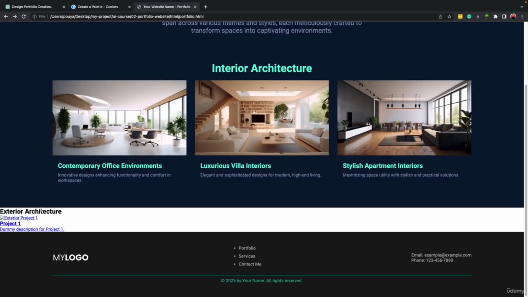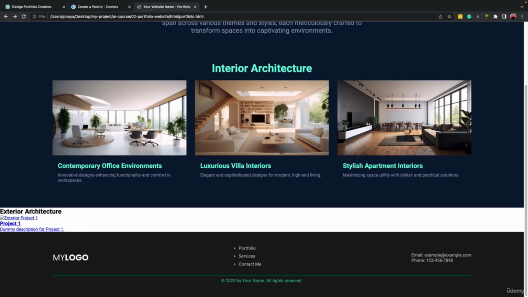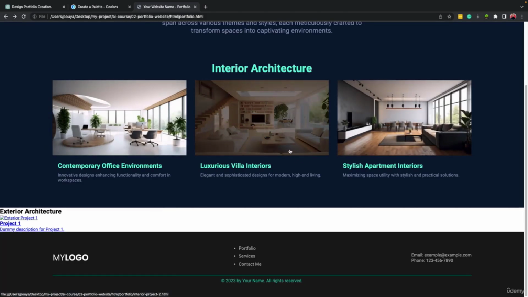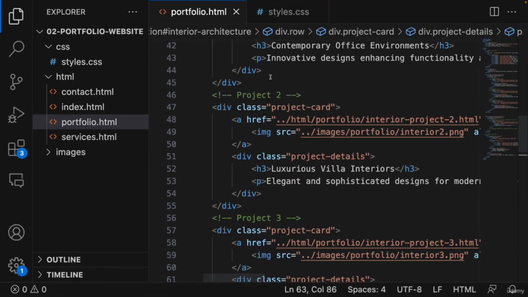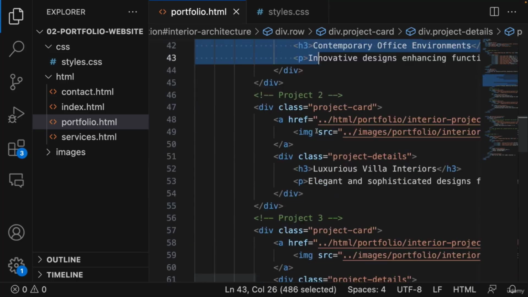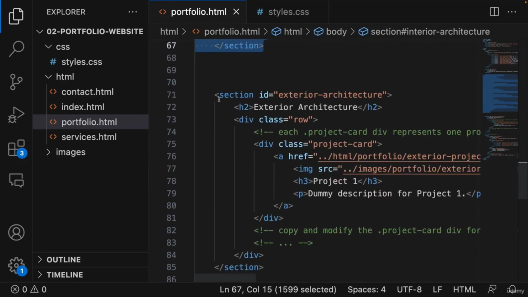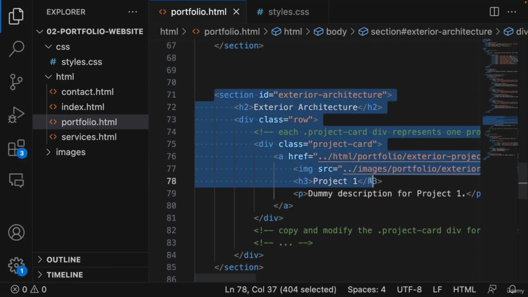Now we can keep doing the same thing with the exterior architecture. So I can just copy and paste the same thing and change the information and change the images. So if I come here, let's come to the interiors architecture section, select all of it, and then come here and replace it with the exterior architecture.